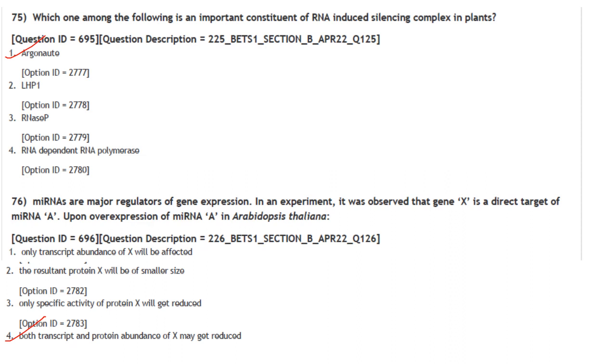So gene X is the direct target of miRNA-A, and you have overexpressed miRNA-A in Arabidopsis thaliana. So what will happen is, upon overexpression, both transcript and protein abundance of X may get reduced.